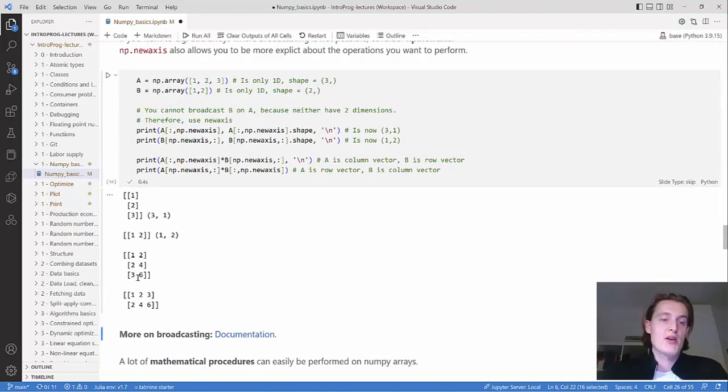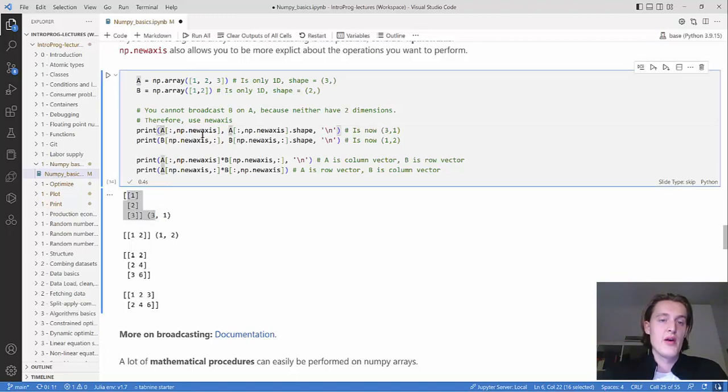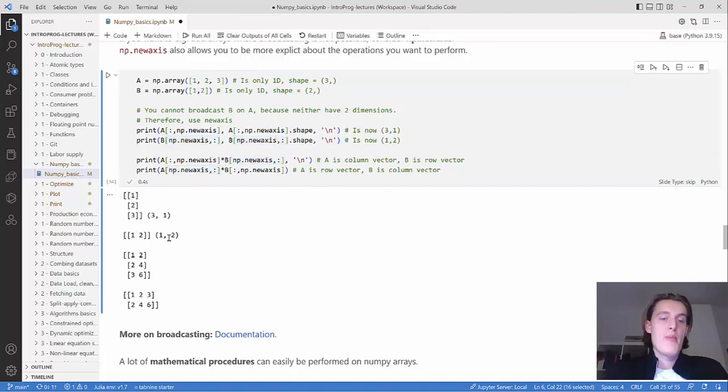This allows you to broadcast them together, so you can see, okay, this is explicitly what A with newaxis looks like. So you get it into a column vector, and here you turn B into an explicit row vector. And then when you broadcast them together, they will band on this common element, and then you turn your multiplication into a 3 by 2 NumPy array.